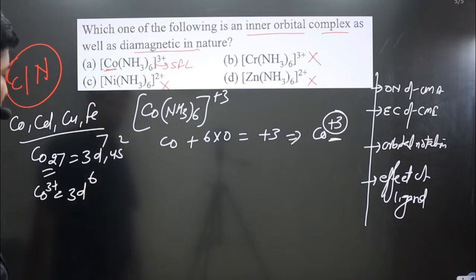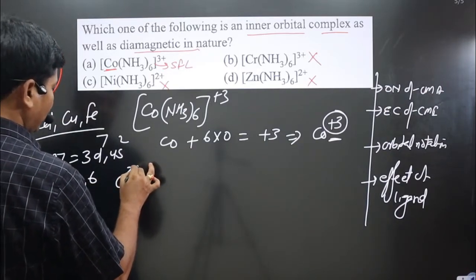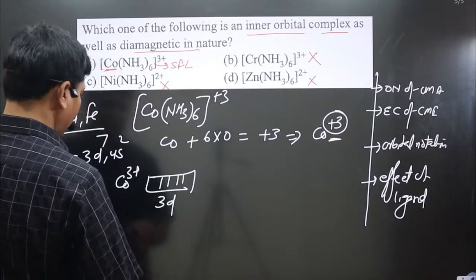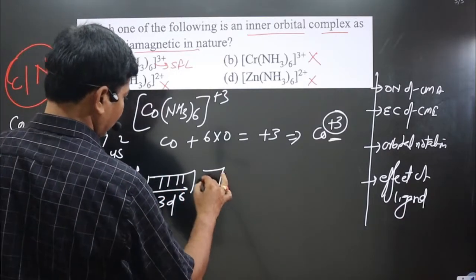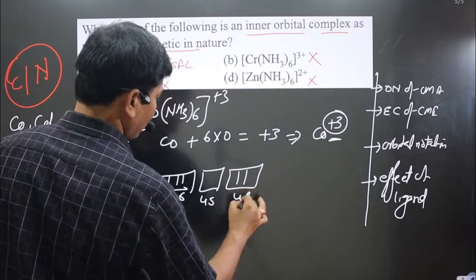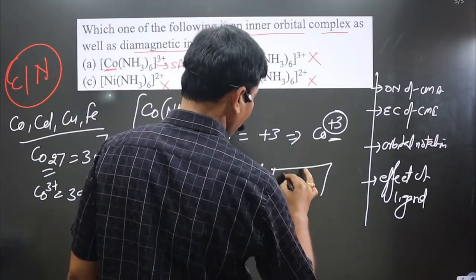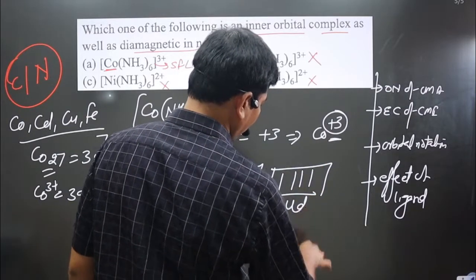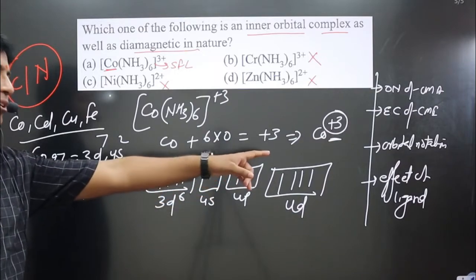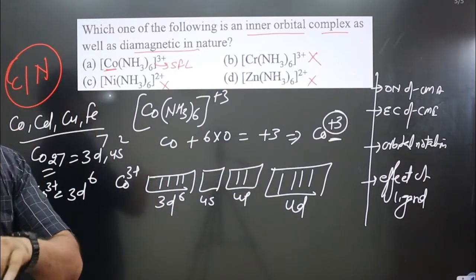Now we write the orbital notation for Co3+. We have the d orbital with 6 electrons. The 4s orbital is completely vacant, the 4p orbital is also completely vacant, and the 4d orbital is also completely vacant. Before filling these electrons, we consider the effect of the ligand, strong field or weak field.